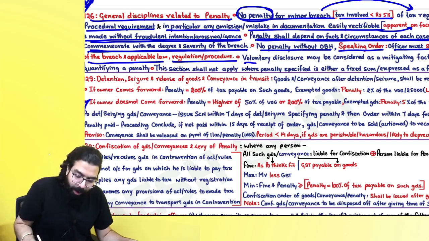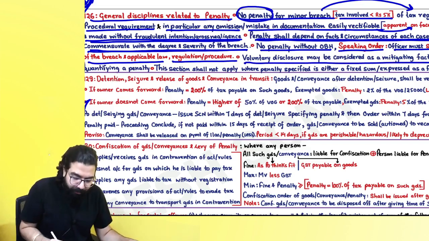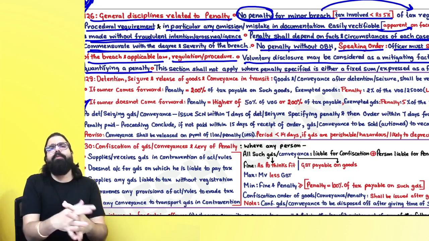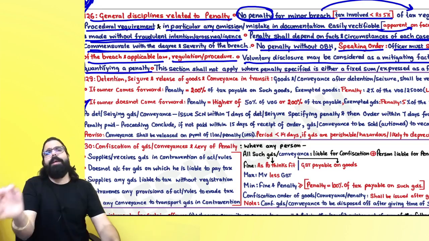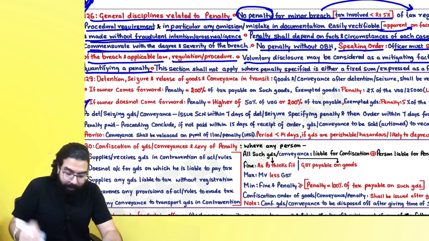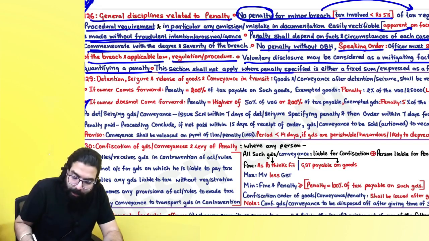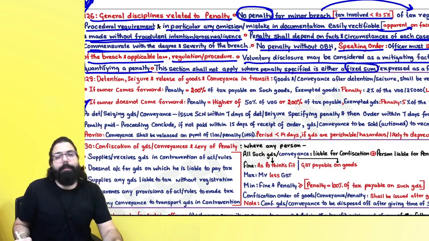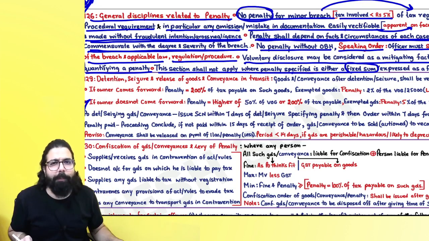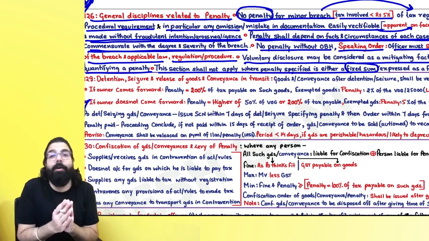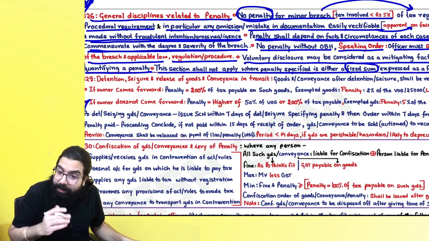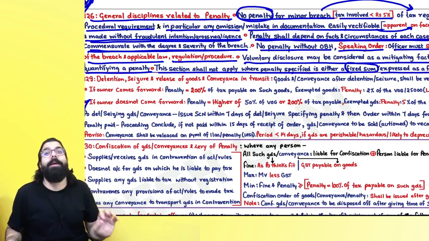The next one over here, voluntary disclosure may be considered as a mitigating factor when quantifying a penalty. Now, when the officer is quantifying a penalty, if you have yourself told the officer, sir, this was my mistake, then Baba, he can consider that fact and charge you a lesser amount of penalty. But always remember one thing, sir, this section shall not apply where the penalty specified is a fixed sum. Sir, penalty 100 rupees or penalty is 10,000 rupees. Baba, if it is a fixed sum, then this section will not apply, that, sir, I have told you myself, reduce the amount. That is not possible. Sir, or if it is expressed as a fixed percentage, then it is not possible. But this section will be applicable where the penalty is up to.